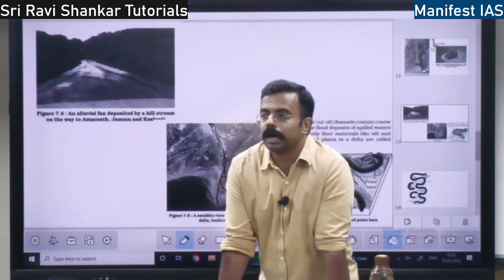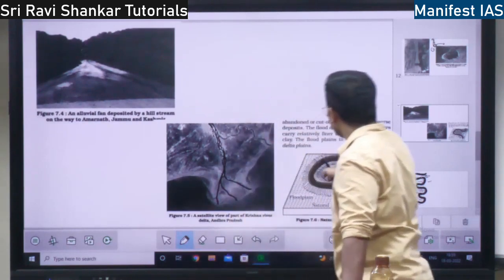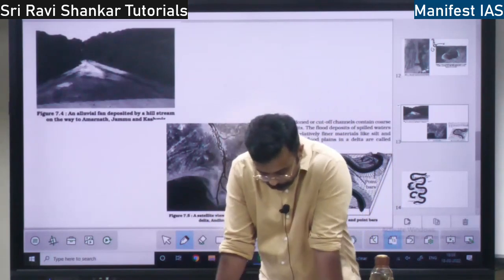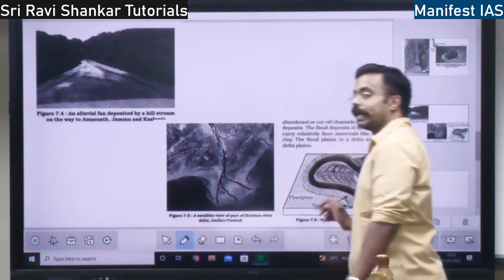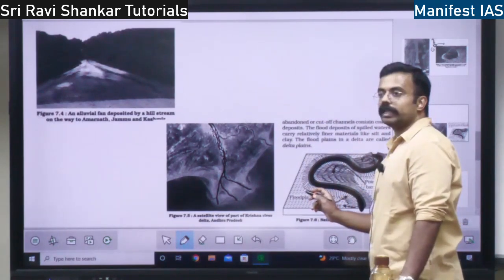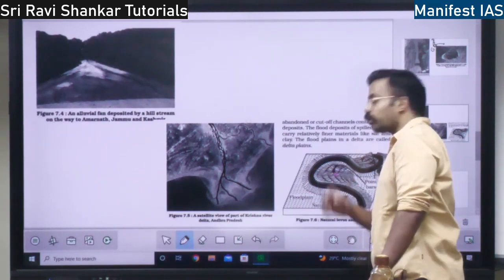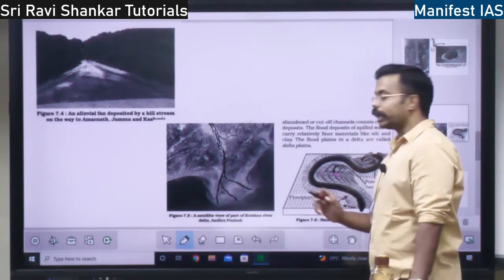That is called point bars. These point bars are also called meander bars, because of meandering only, these point bars are formed. They are found on the concave side. There are two sides, one is concave and the other is convex. Point bars are found on the concave side.